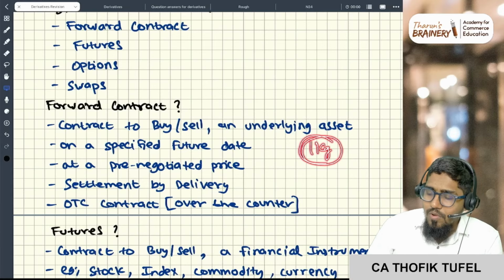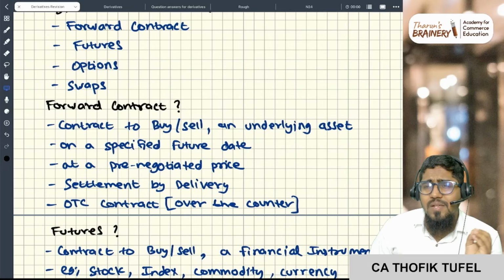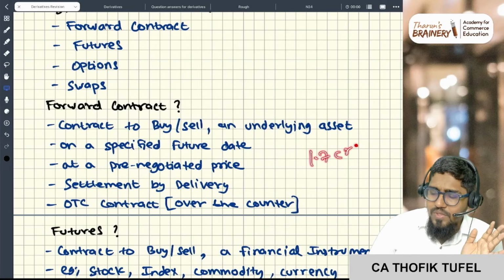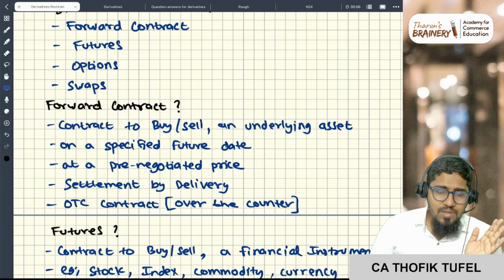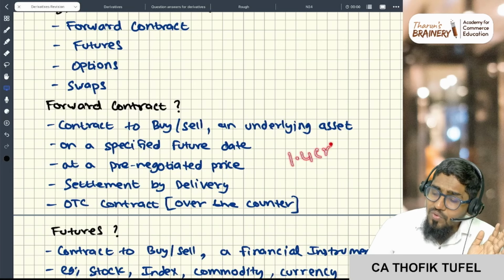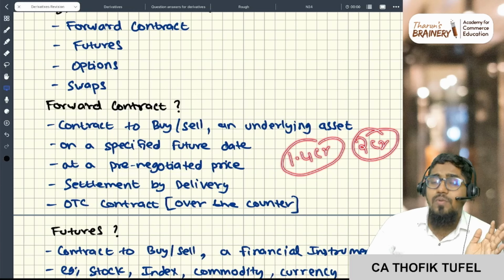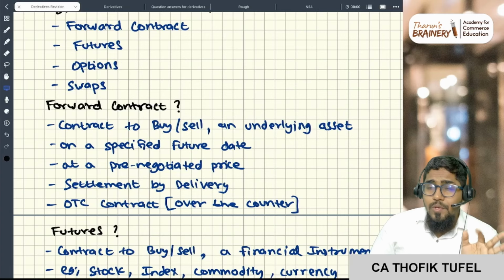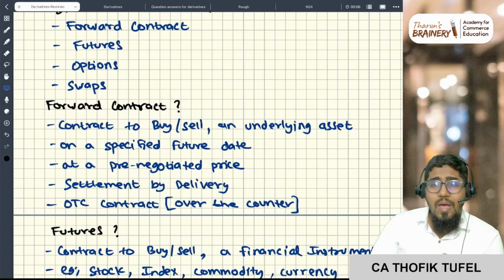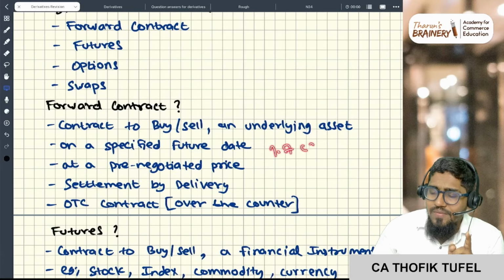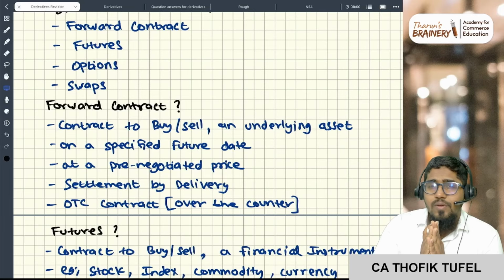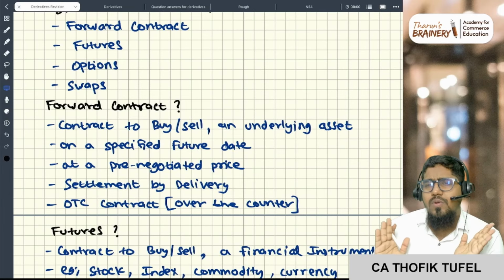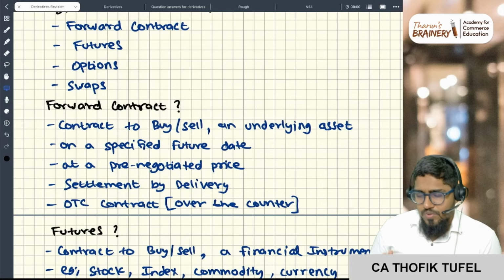So now you are entering into a contract after 3 months to purchase, let's say, 1 kg of gold at some price, let's say 1.7 crore rupees. Now after 3 months, whatever the price, it could be 1.4 crores or it could be 2 crores also, right? Doesn't matter. You have to deliver the gold at the price of 1.7 crores. Are you all with me? So that is what a forward contract is.